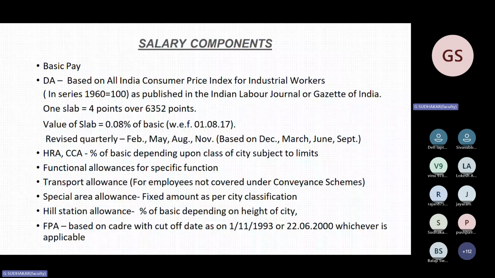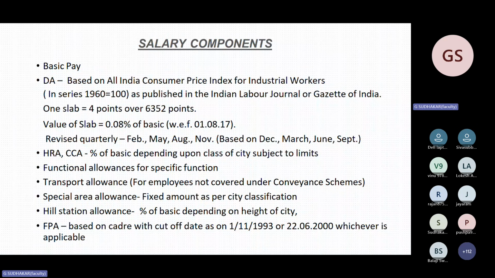Does anyone know what is the current slab? Do you know the current slab for the PSGIC employees? Okay, I will tell.